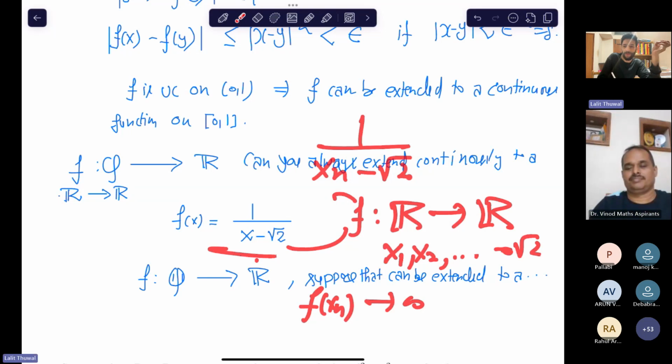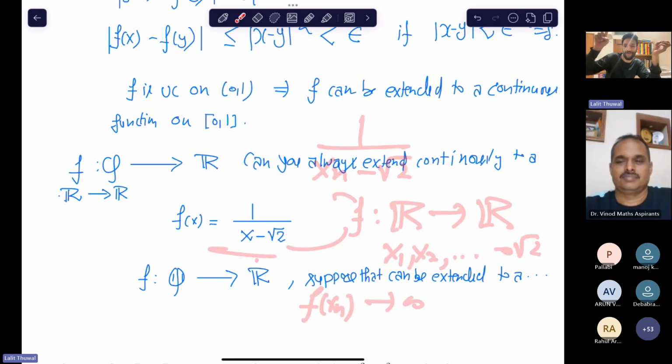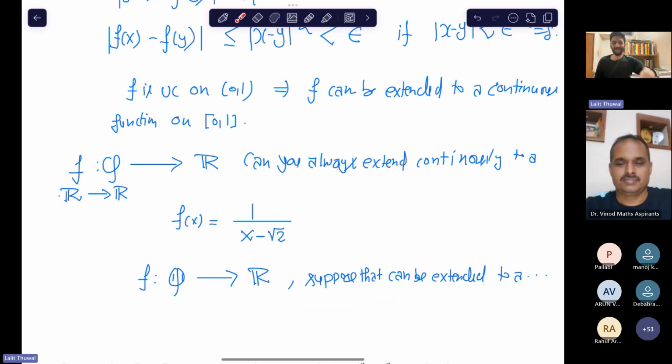Okay, so now think about uniform continuity. Can a uniformly continuous function be extended? You may think at home, students. Suppose this is not uniformly continuous. Suppose you have a uniformly continuous function. Then can you extend it? Try to think about that. Okay, so right. Any other questions among these questions?